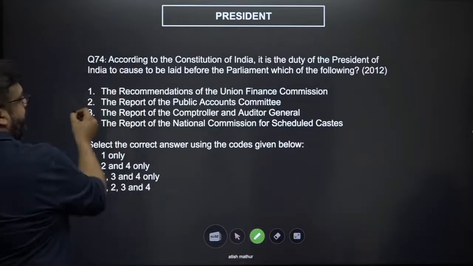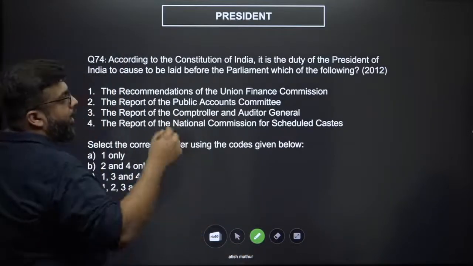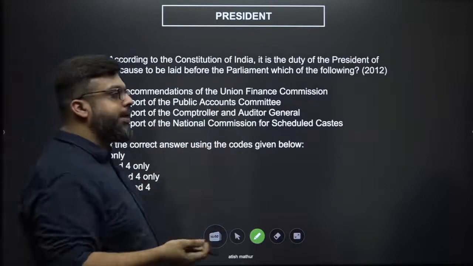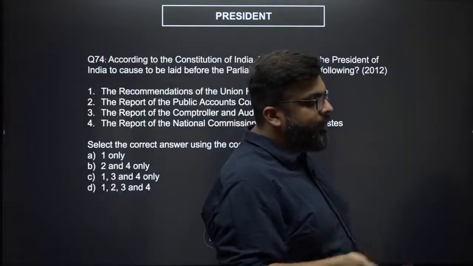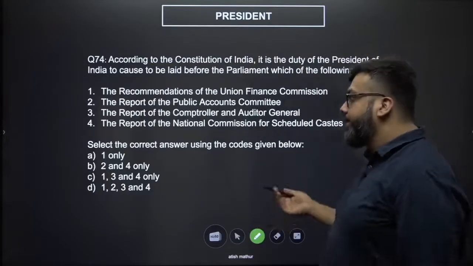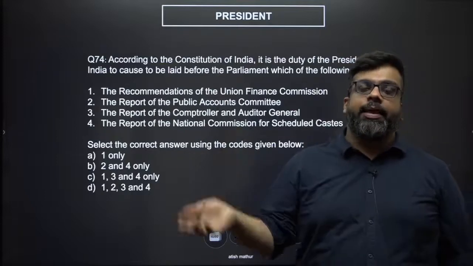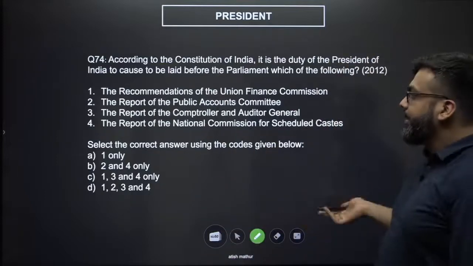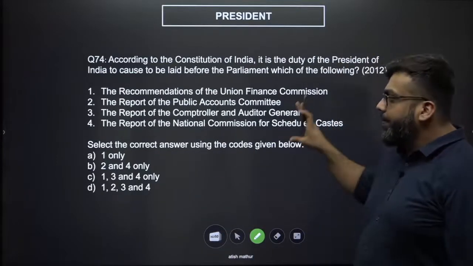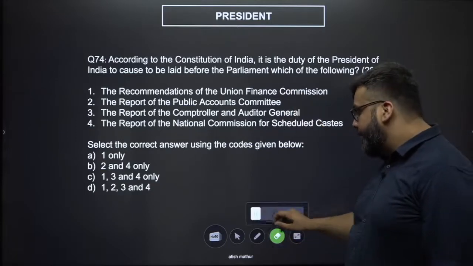If the President forces the Public Accounts Committee to showcase their report before the Parliament, what you would eventually do is break the democratic mandate, and therefore the report of the Public Accounts Committee does not necessarily have to be tabled before the Parliament. CAG, definitely yes. My bad, the answer should be 1, 3 and 4. Okay.